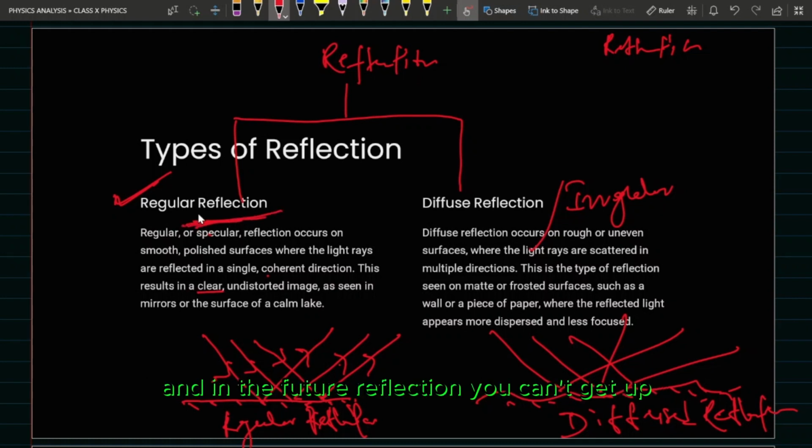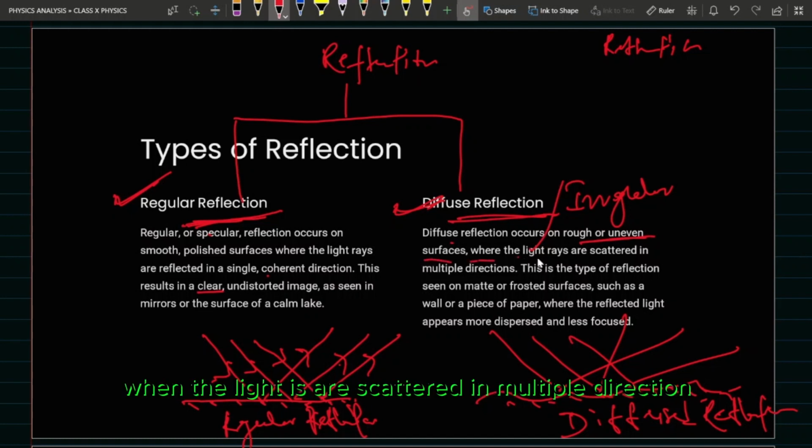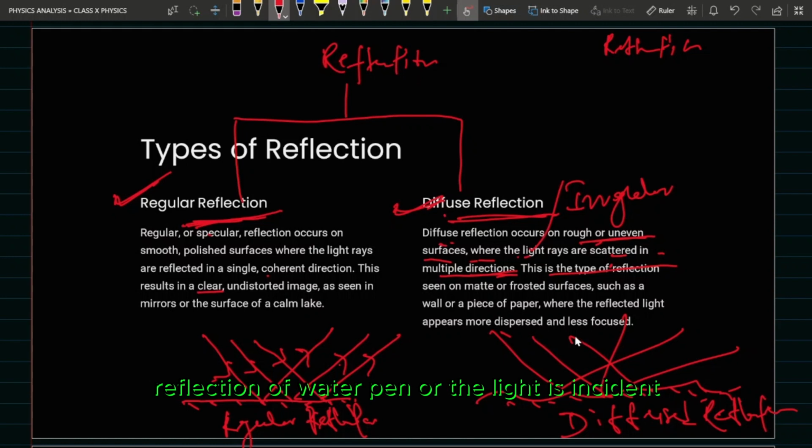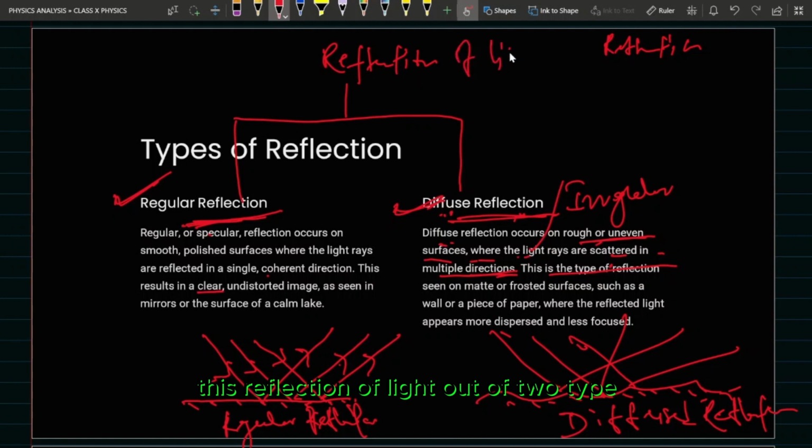And in diffuse reflection, you can't get a clear image. Diffuse reflection occurs on a rough and uneven surface when the light rays are scattered in multiple directions. In diffuse reflection, when the light is incident, after reflection it is spread in all possible directions. This reflection of light is of two types: regular reflection and irregular reflection.